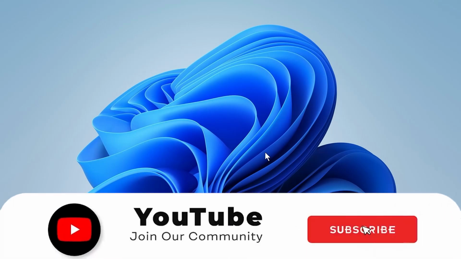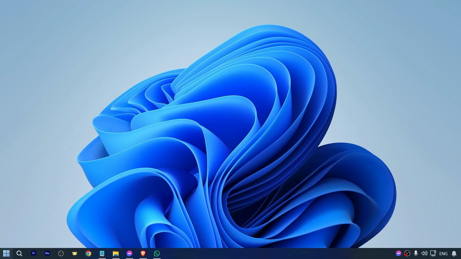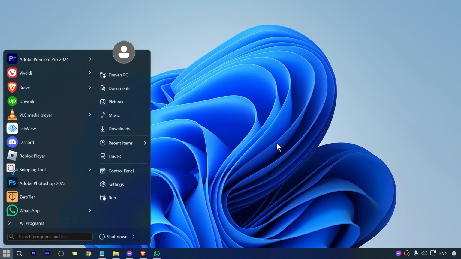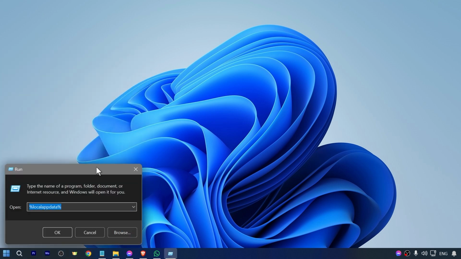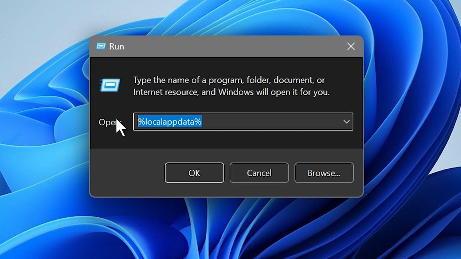How to stop Roblox crashing. So in order for us to get this done, make sure that you have closed your Roblox, and after doing so, I want you to go ahead and type here run, just like so, and then you're going to go ahead and type this one right here.